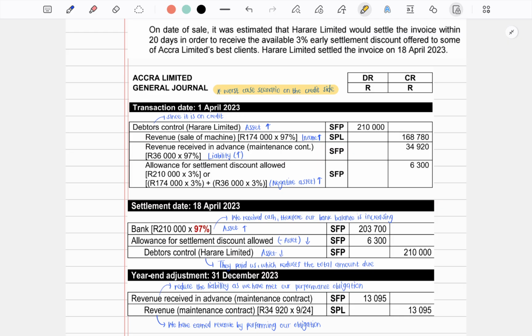We can see that our revenue received in advance, which is a liability account, decreased on the debit side, and our revenue increased by the same amount on the credit side because we have met some of our performance obligation. And also you can see that there's some amount that is going to be left in the revenue received in advance, which is a liability, and that will reduce as we meet our performance obligation.